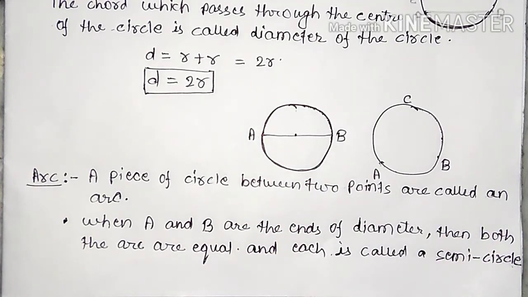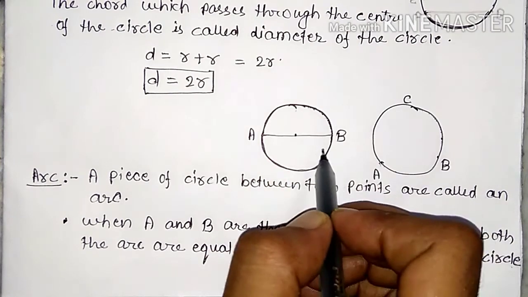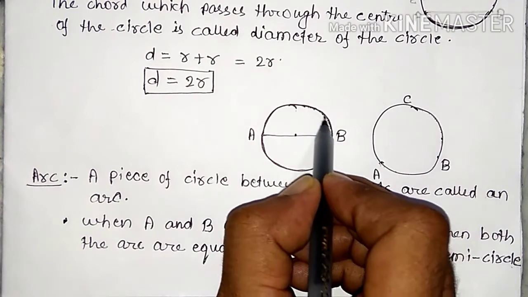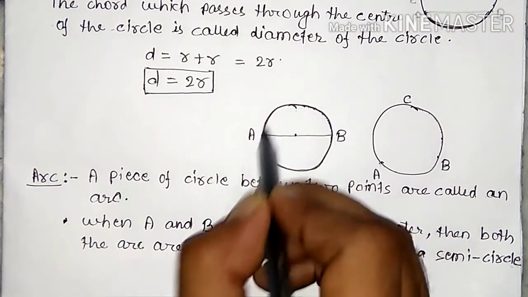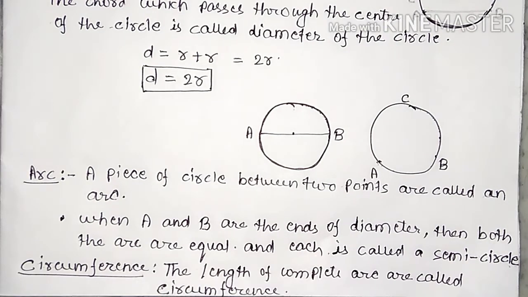Next one, the length of the complete arc is called the circumference. What is the circumference? The length of the complete arc. It means the 360-degree arc. The length of the complete arc is called the circumference.